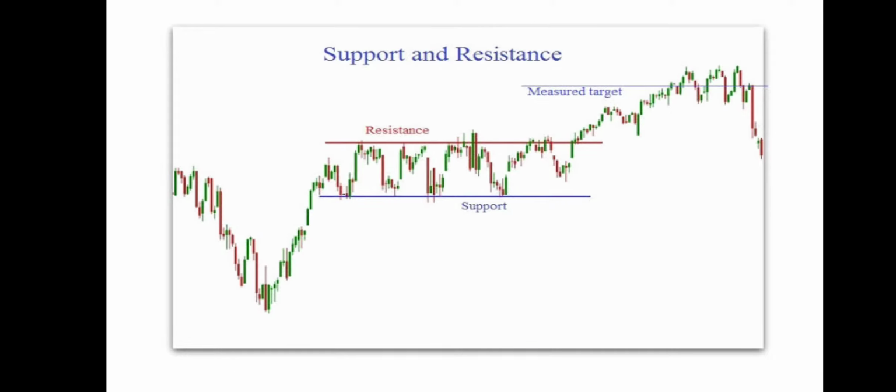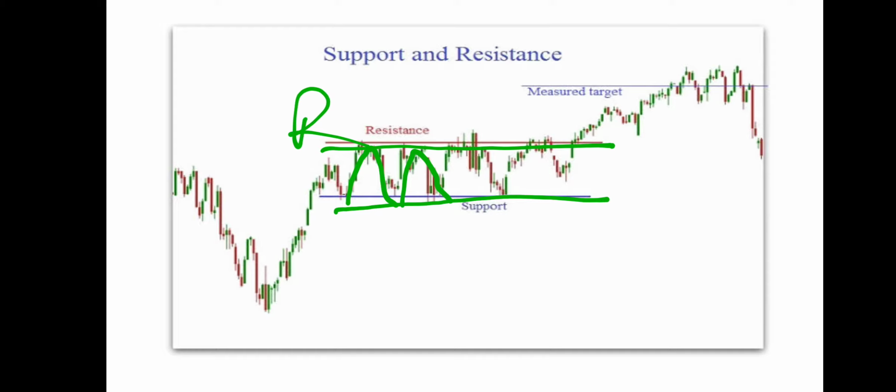And this is another chart. You can see this is a support line. The stock moves up, comes back, and moves again, and this is a resistance line. The stock is not crossing this line. When the stock reaches there, it faces resistance, and when it reaches the support, it takes support.